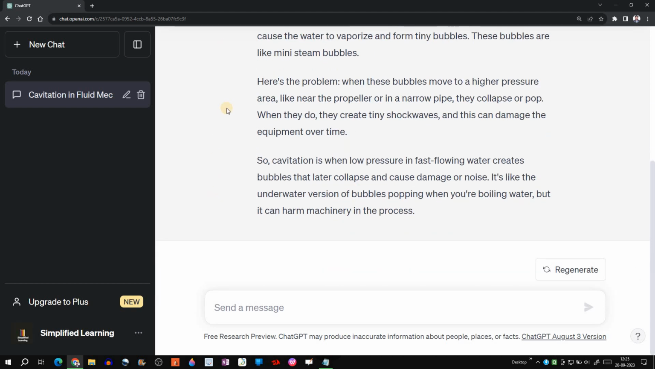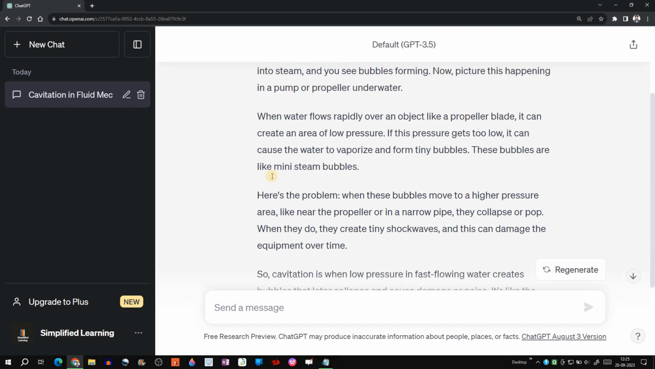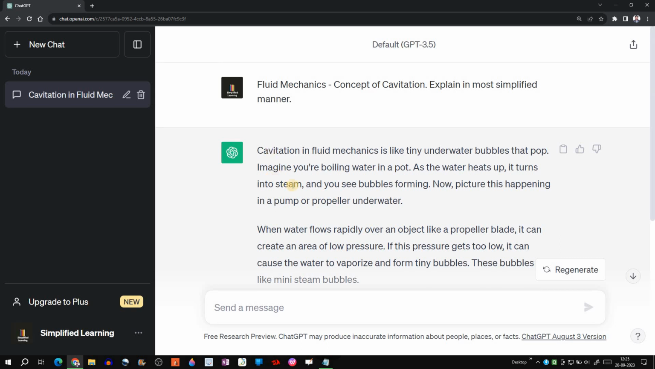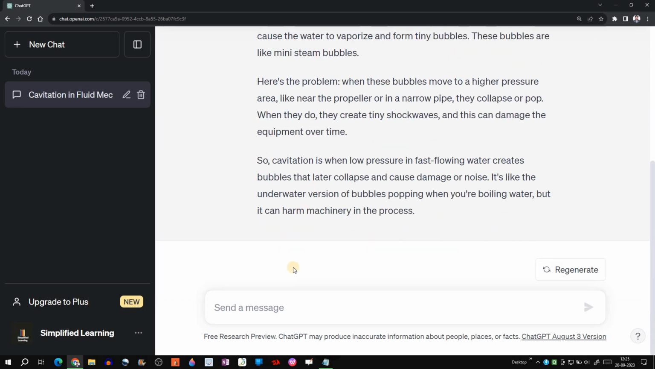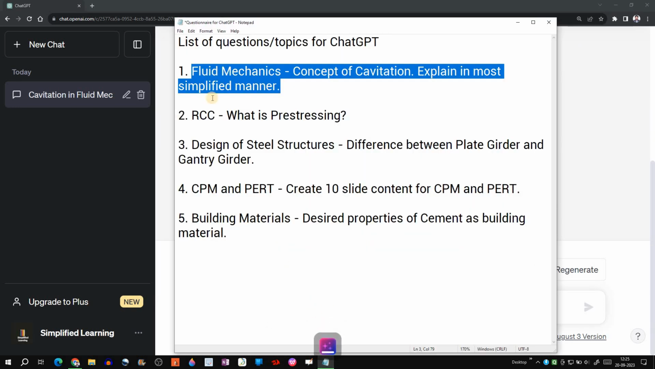Then it goes toward the problem of implosion. Here is the problem. When the bubbles move to a high pressure area, they collapse and pop, or implode. They create tiny shock waves, and this damages the equipment. So enough said. The concept of cavitation in a basic manner is properly explained by ChatGPT. Then let's go to the next question.